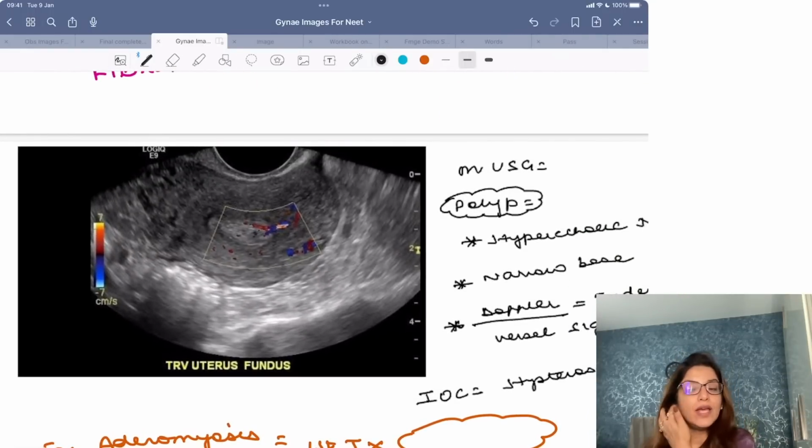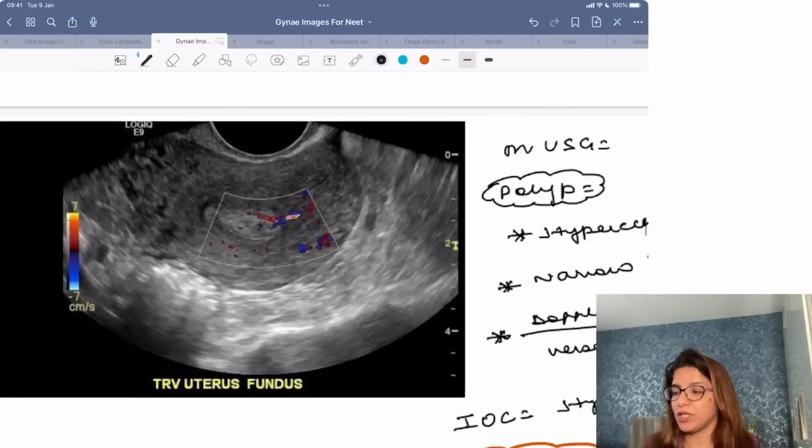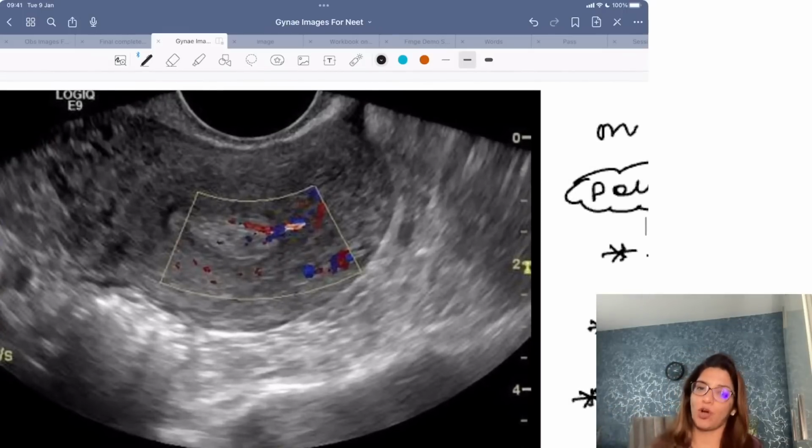Now, in case of polyp, one more typical image which they give you is, so on ultrasound, sometimes it becomes very difficult to differentiate between a polyp and a fibroid. So in order to differentiate between the two, we switch on the Doppler.